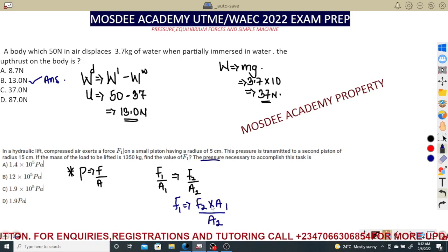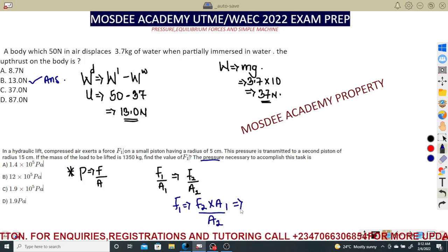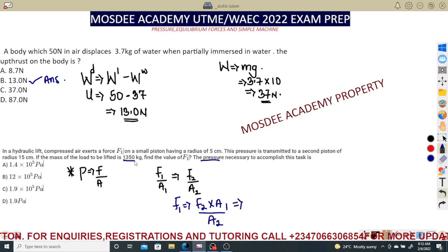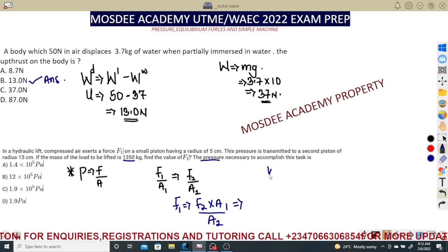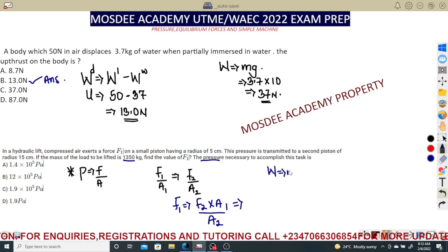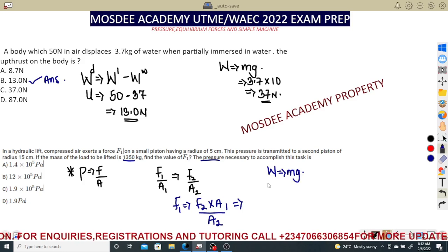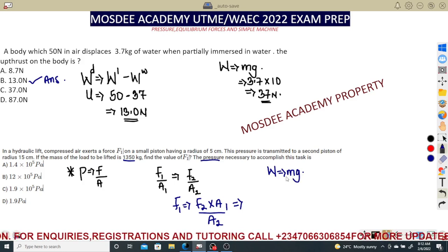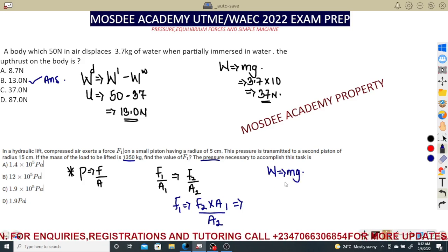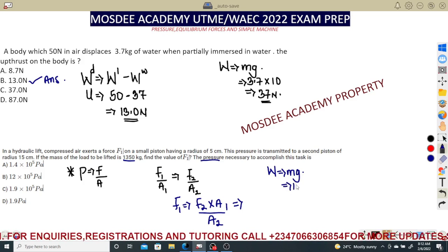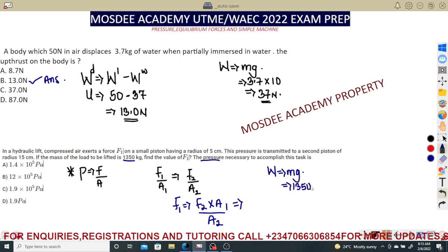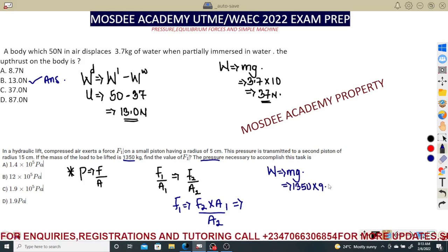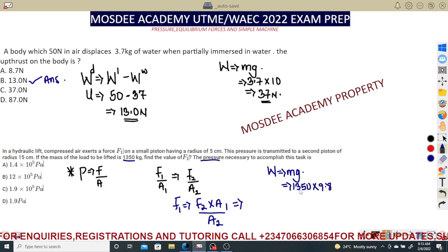I hope students don't make a mistake in this. The force is the weight that it is carrying. The load is, you can take force equals mg, because it is carrying a load which we can transform to weight, which is in Newton. The mass of the body is 1,350, and I'm going to take the gravity as 9.8. So from there, you can punch your calculator.